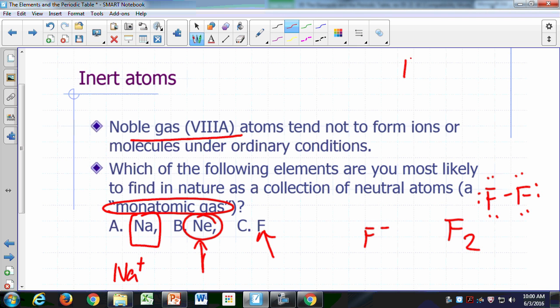So what are your group 8A members? Helium, neon, argon, krypton, xenon, and radon.